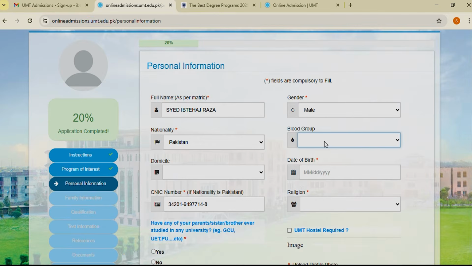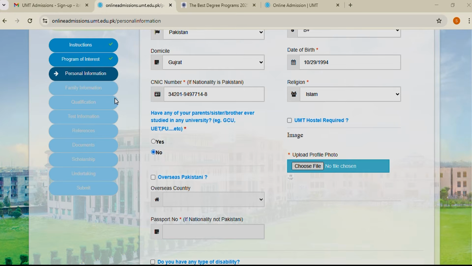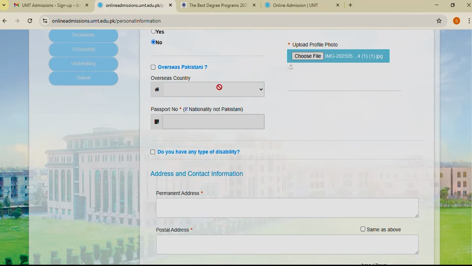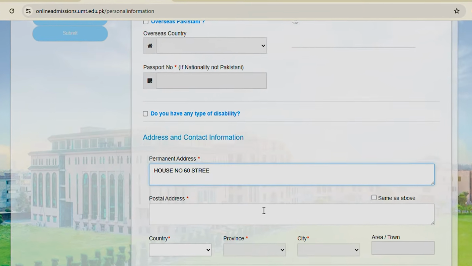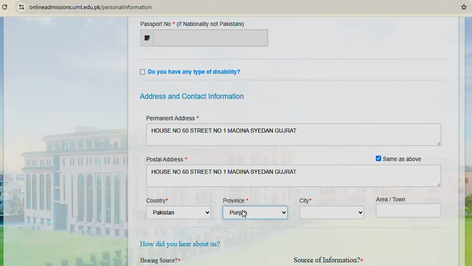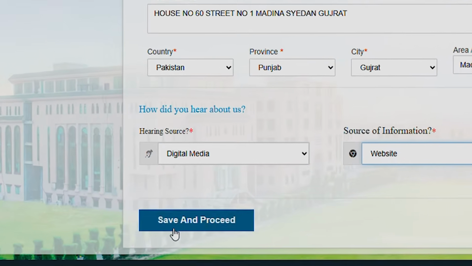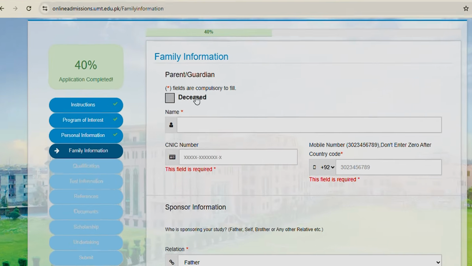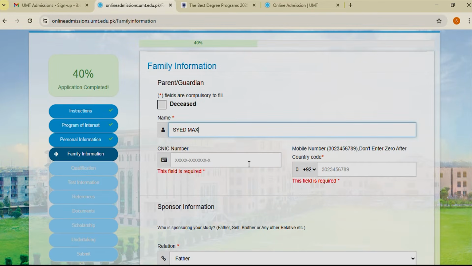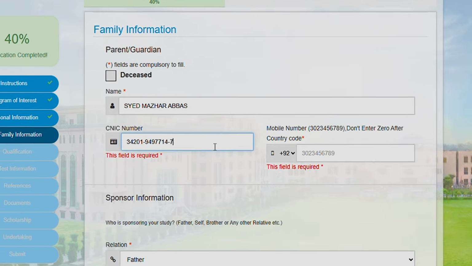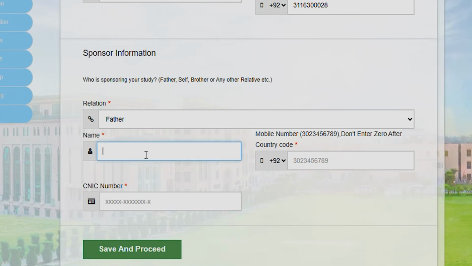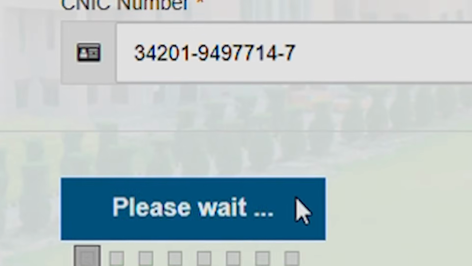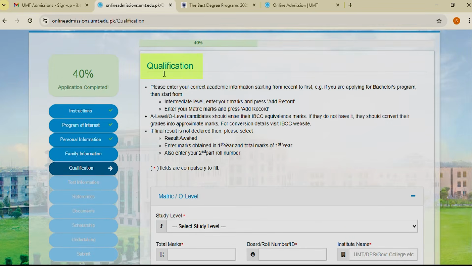In this section, add your personal details and upload a clear photograph. Click Save and Proceed. In the next section, add your family's details. Click Save and Proceed. The next section will ask for your qualification details.